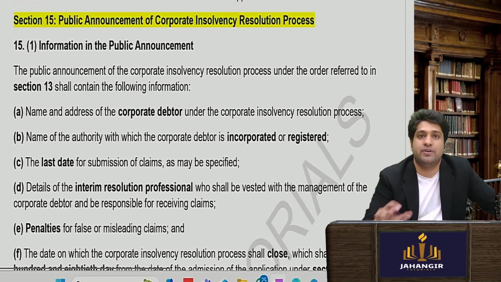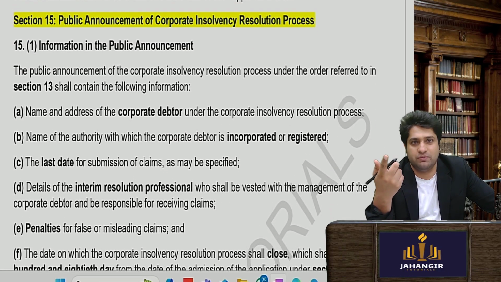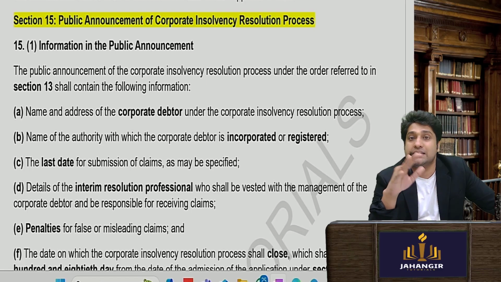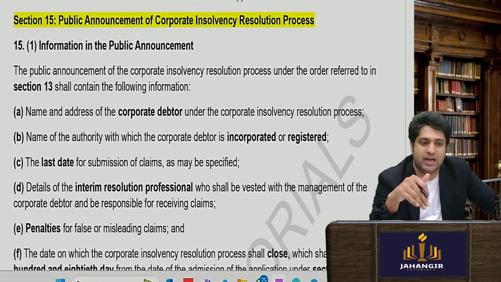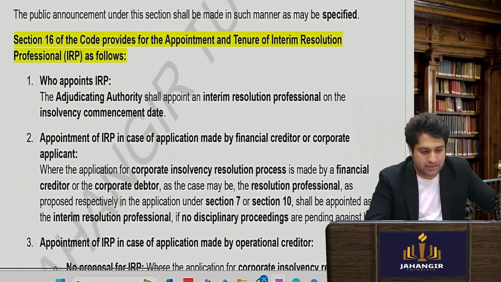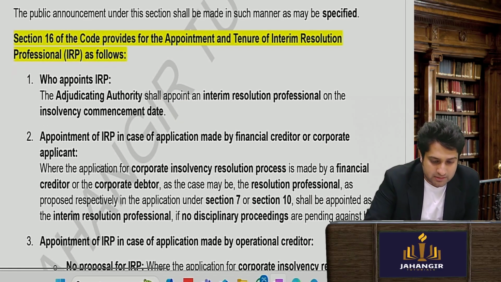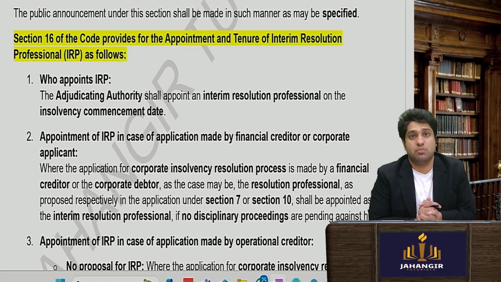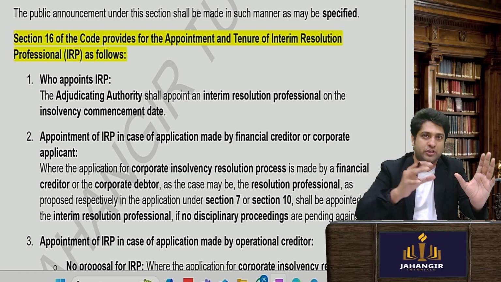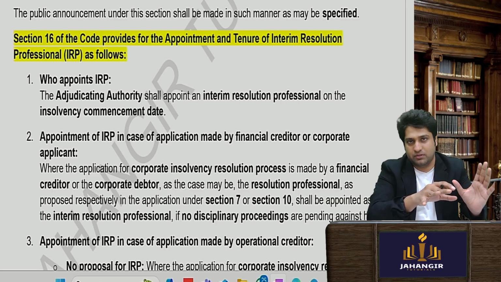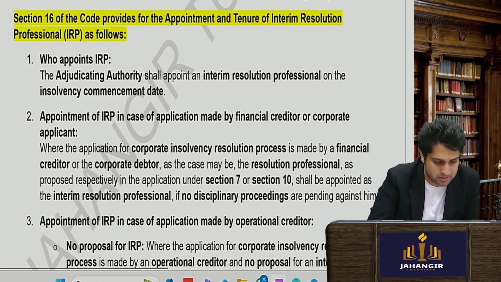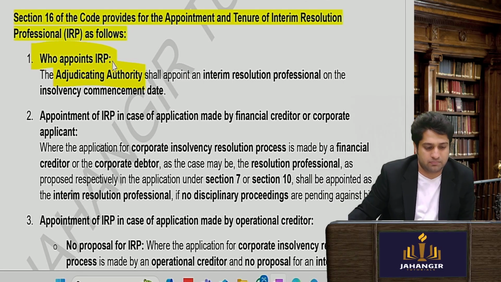Now, section number 15, what does it talk about? I told you, one is the moratorium, that no case, no enforcement, nothing can be done. Section number 15: a public announcement will be made that this corporate debtor is under insolvency, this is the last day to submit your claim, this is your IRP, and you can go and inform him. They will also say that within 180 days we will complete this entire process, so be active. The third thing is the IRP. The moment the IRP comes, his job is first to find out whose money is left and who is pending, and they make a committee of creditors. So who appoints the IRP?